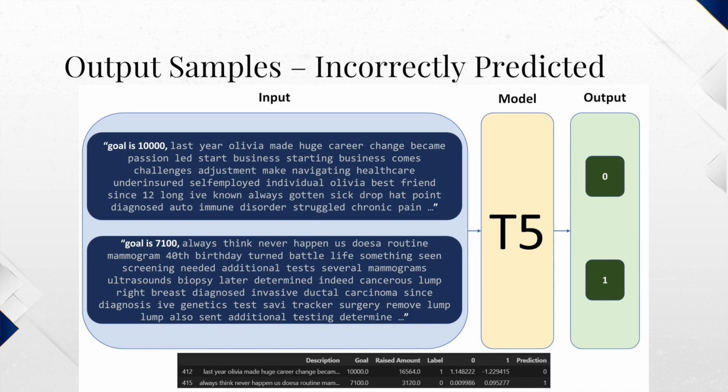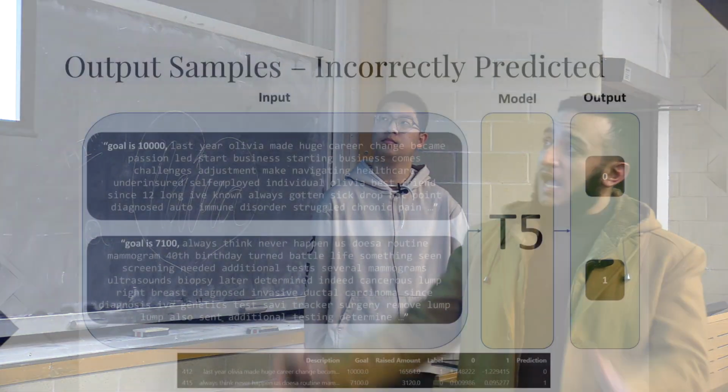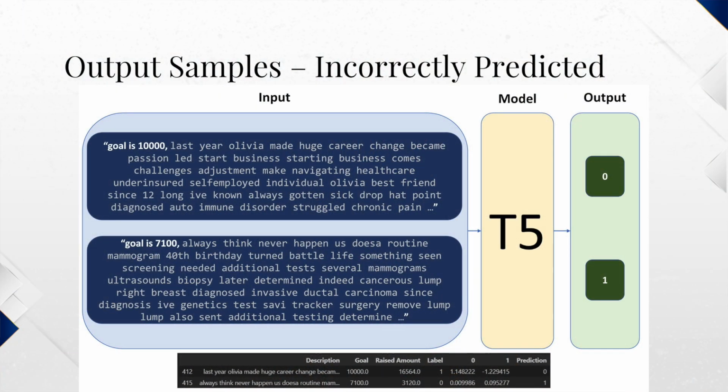So here are a couple of samples that were misclassified by the model. By analyzing the first campaign, we found that it started with telling some background about the patient, as she was diagnosed at first with an autoimmune disease, and then after a while she was diagnosed with cancer. So maybe this shift in the narrative confused the model. For the second example, there are different terminologies related to breast cancer, such as mammogram or biopsy, so this is why the model predicted it to be successful.